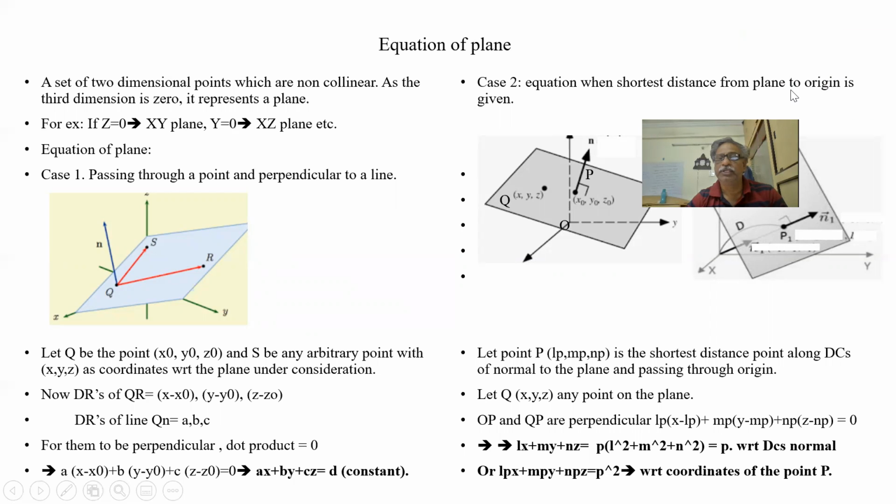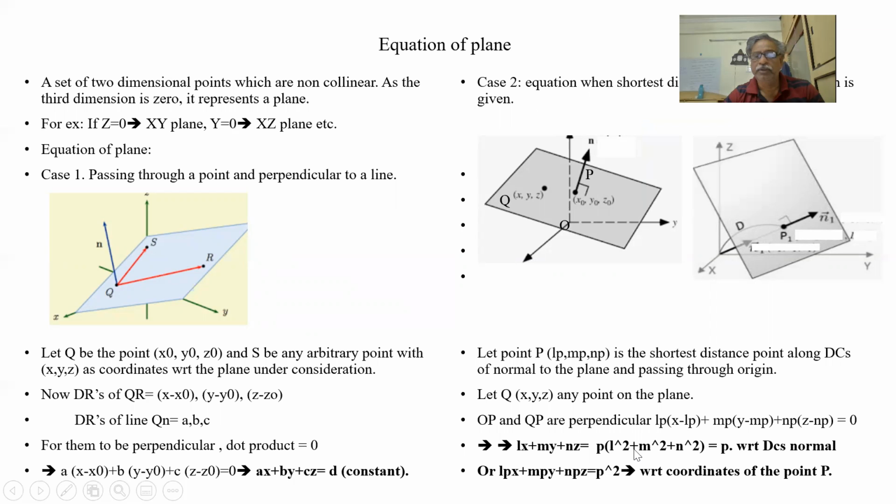What is the parameter we know? Shortest distance from the plane to the origin. That's all we know. With one parameter, we are able to find the equation of the plane: Lx plus My plus Nz is equal to P. This is with respect to coordinates.